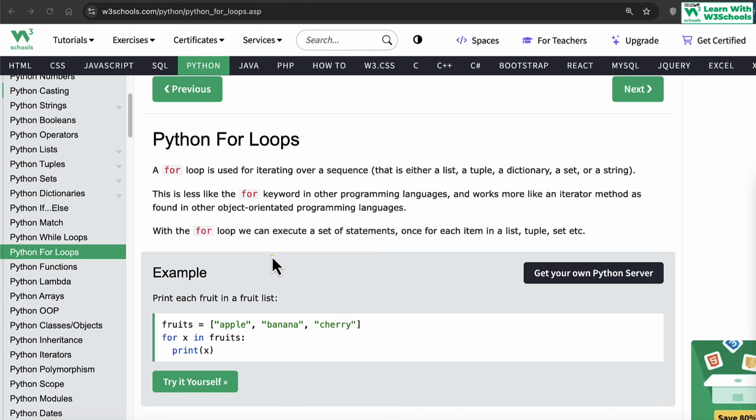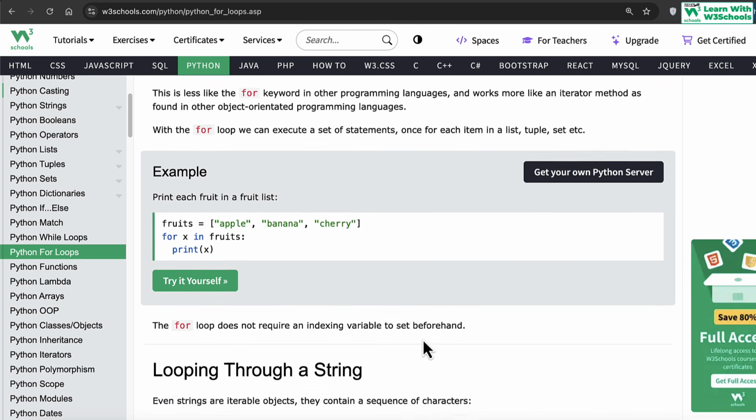This is like the for each keyword in other programming languages. It is not so commonly named that way in other languages. So with a for loop, we can execute a set of statements once for each item in the list, tuple, or set. What do we mean by this?